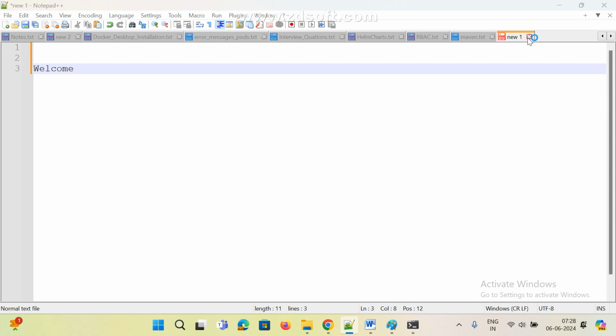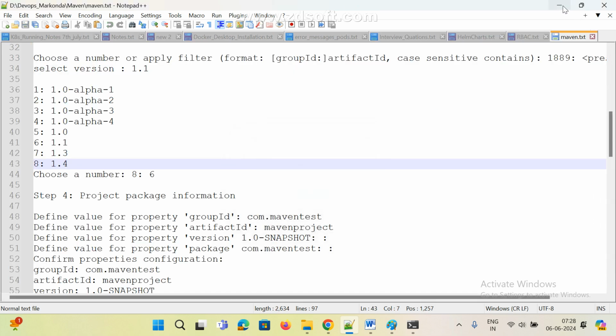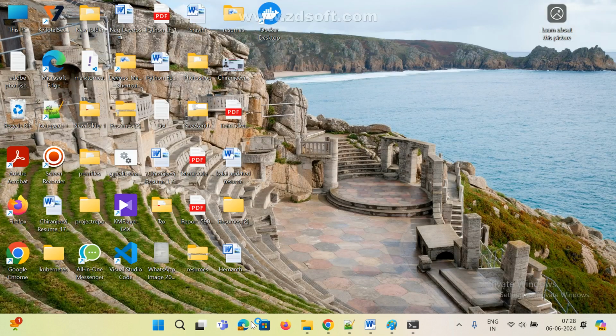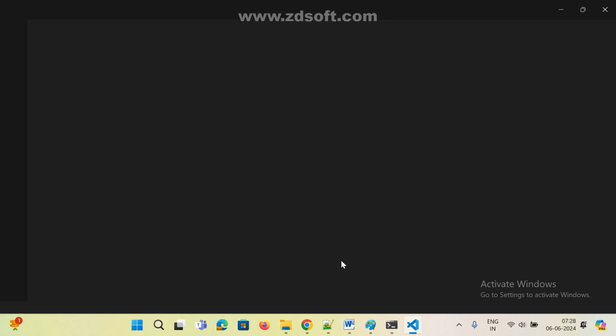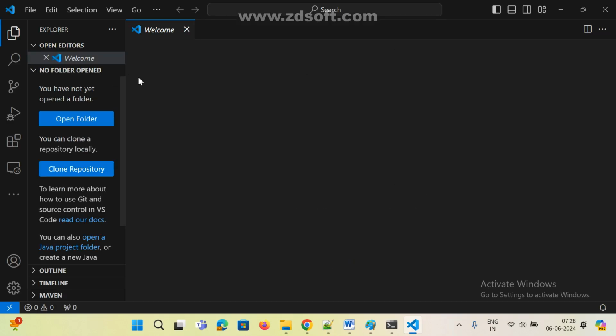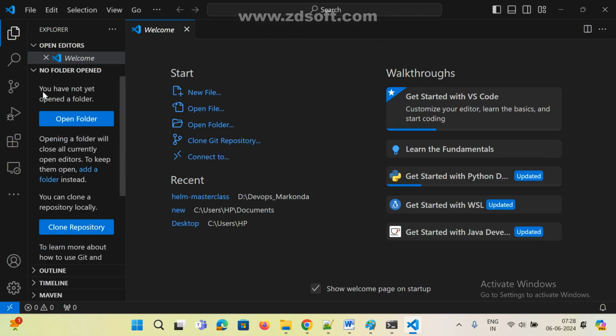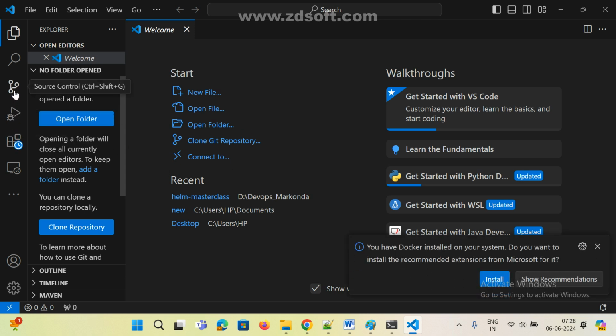Now the IDE is mostly Eclipse, right? SAR is also using Visual Studio. If you click on Visual Studio, this is the VS Code. Now see here, there are a lot of options. We can integrate a lot of plugins. We can add a lot of plugins also.